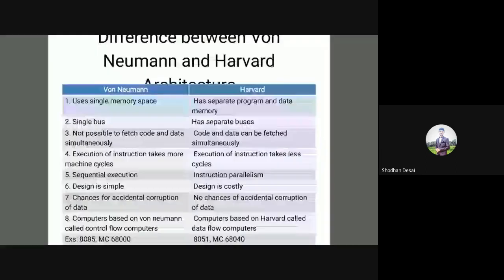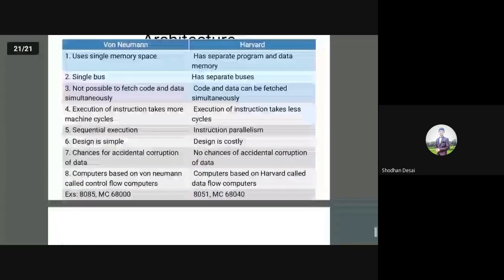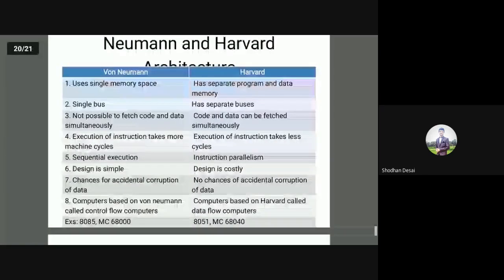So, von Neumann architecture and Harvard architecture. There are a few differences between the two. Von Neumann architecture has a single memory space. Harvard architecture has separate program memory and data memory. Von Neumann architecture has a single bus. Harvard architecture has separate buses. In von Neumann architecture, it is not possible to fetch code and data simultaneously. In Harvard architecture, it is possible to fetch the code and data simultaneously. We can read the code and data at the same time.